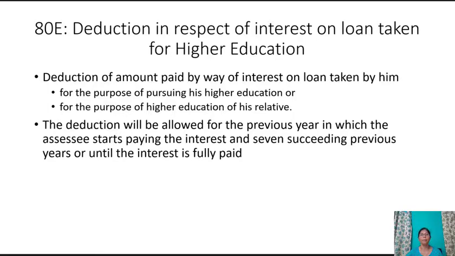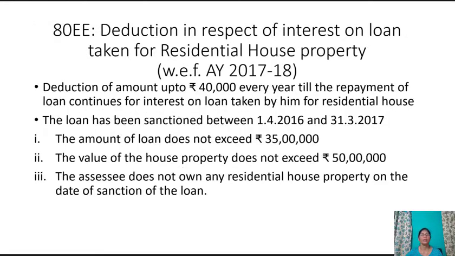The deduction will be allowed for the previous year in which the assessee starts paying the interest and 7 succeeding previous years or until the interest is fully paid. The deduction will be allowed if the amount is paid out of his income chargeable to tax.